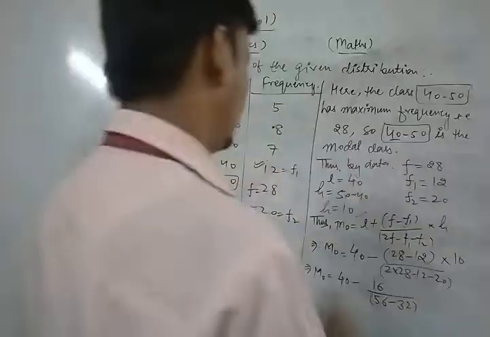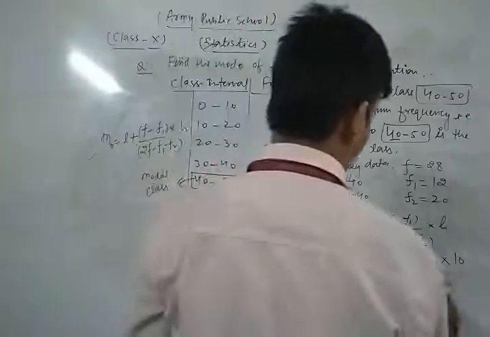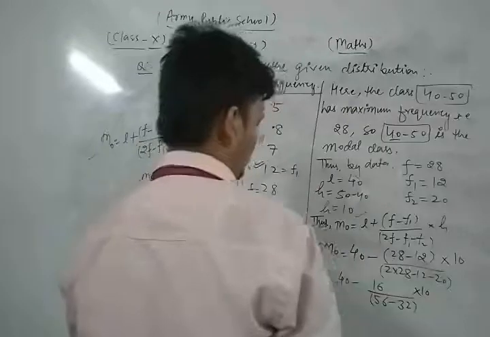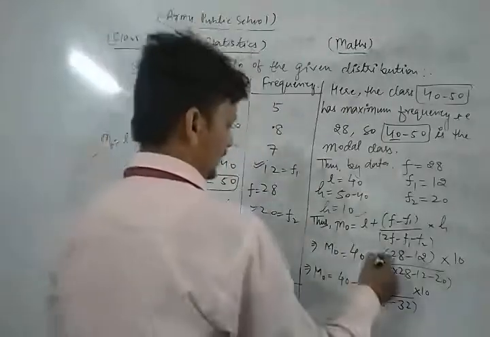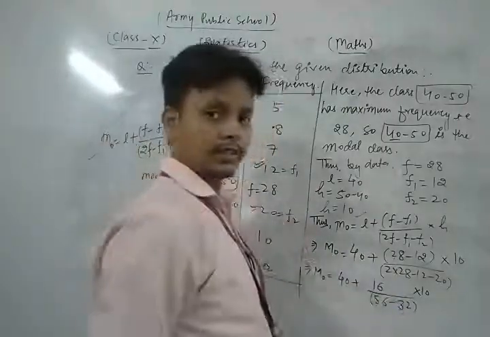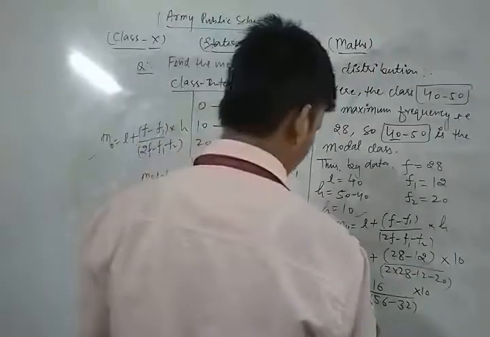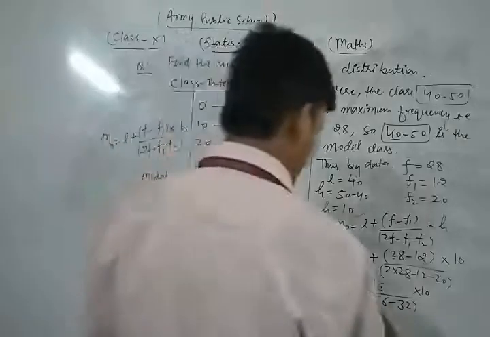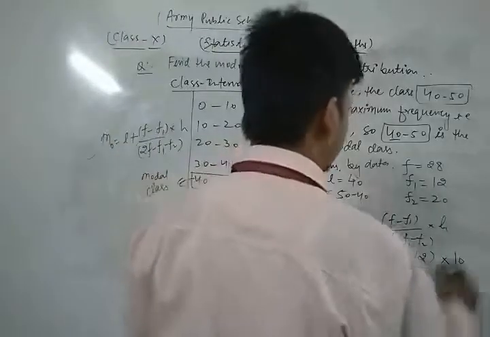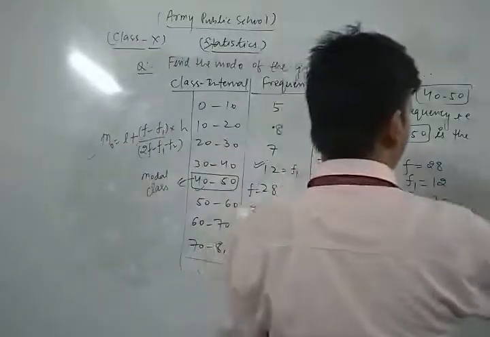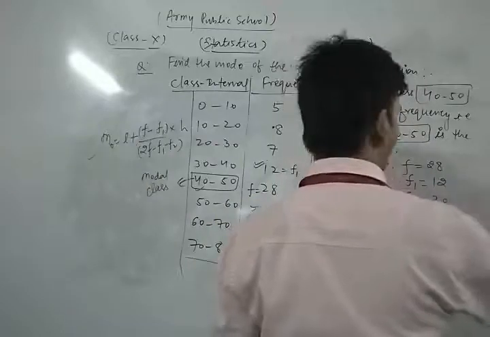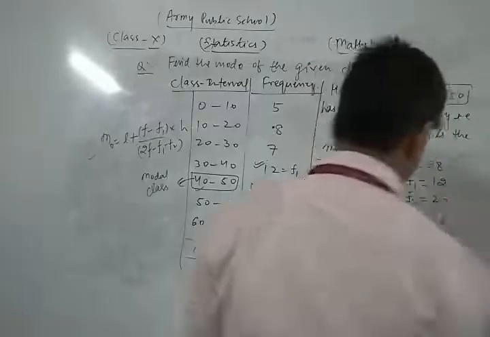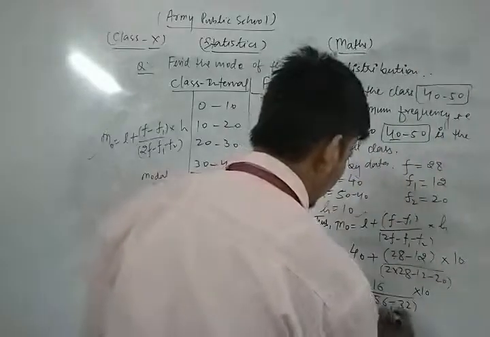Here this is plus. Now we simplify: 40 plus 16 upon 56 minus 32, which is 24, into 10.